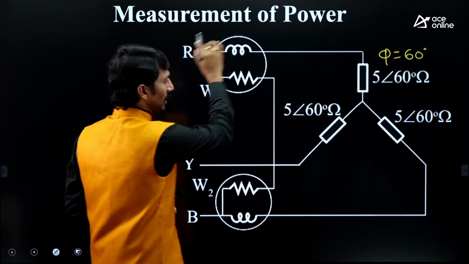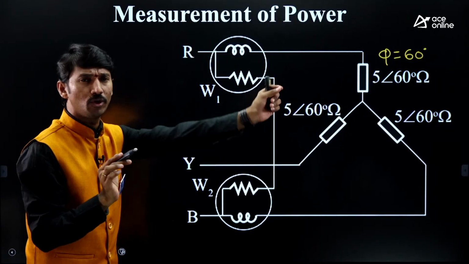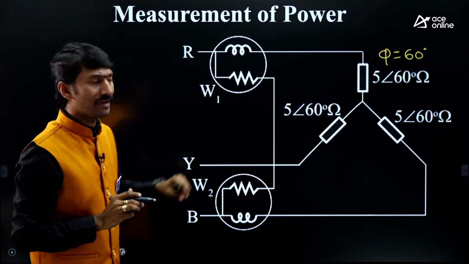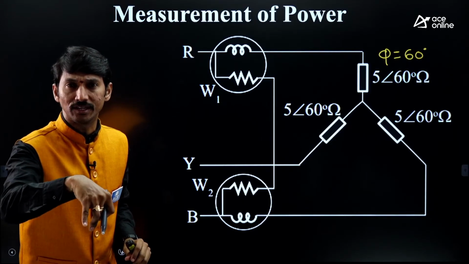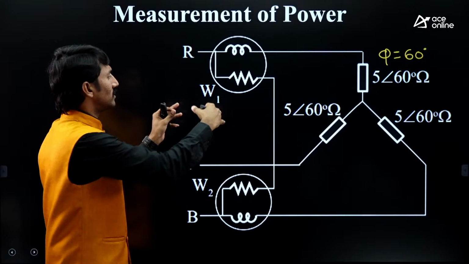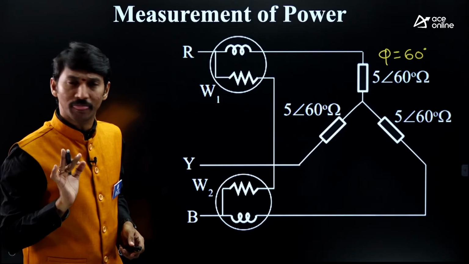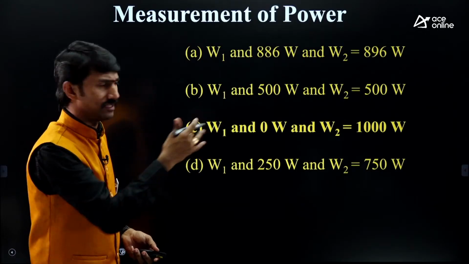In order to get the W1 and W2 readings, same procedure as I told you: potential coil voltage, current coil current. This is the corresponding option they have given; we'll see that later.